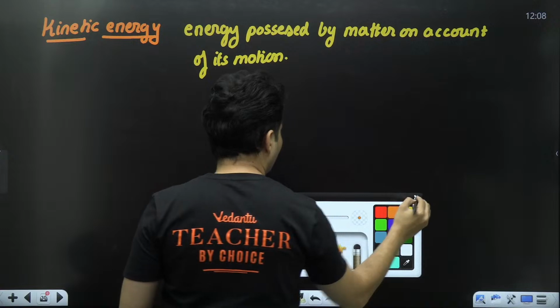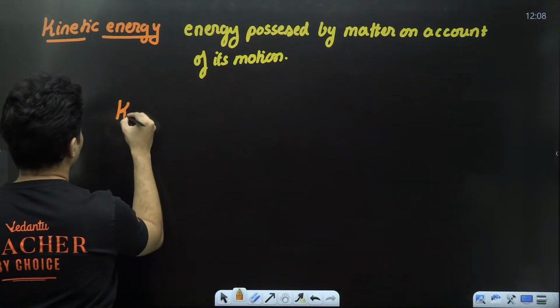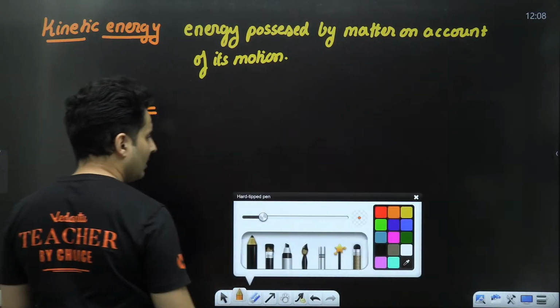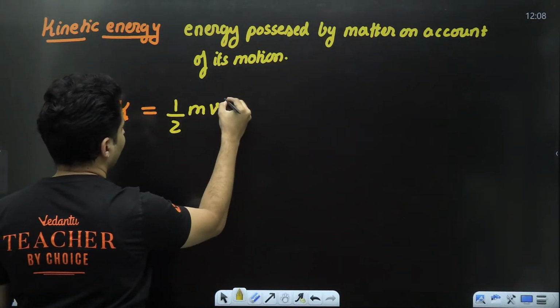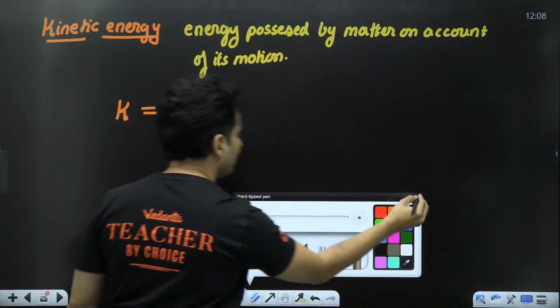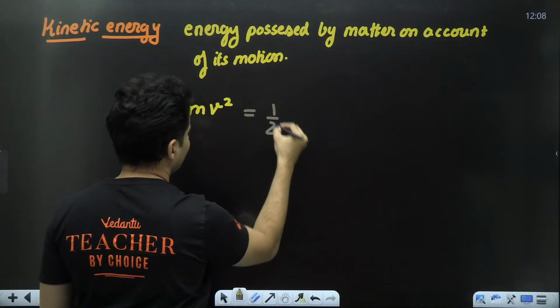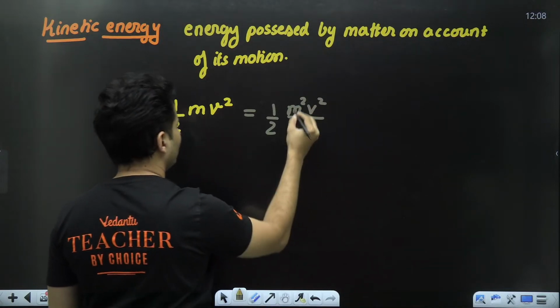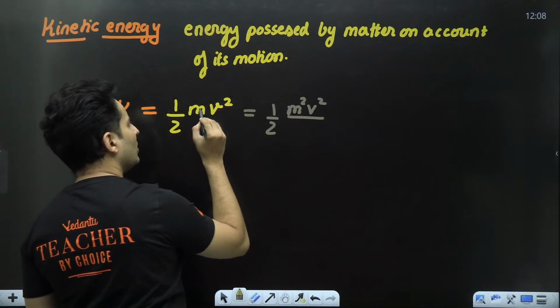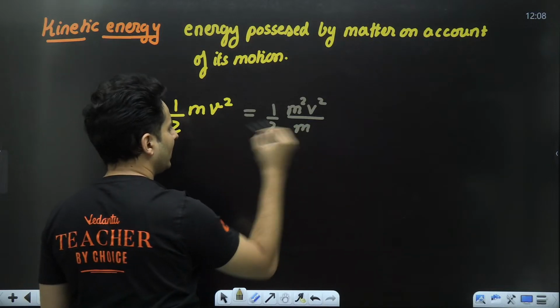The formula for kinetic energy is simply put half mv square. But some people also like to write it in slightly different forms. Half into m into v, square both m and v. Because you have put an extra m on the top, you need to put an extra m below.